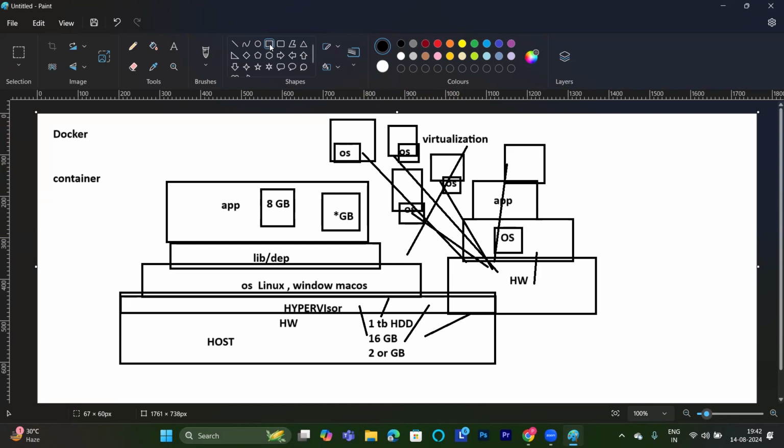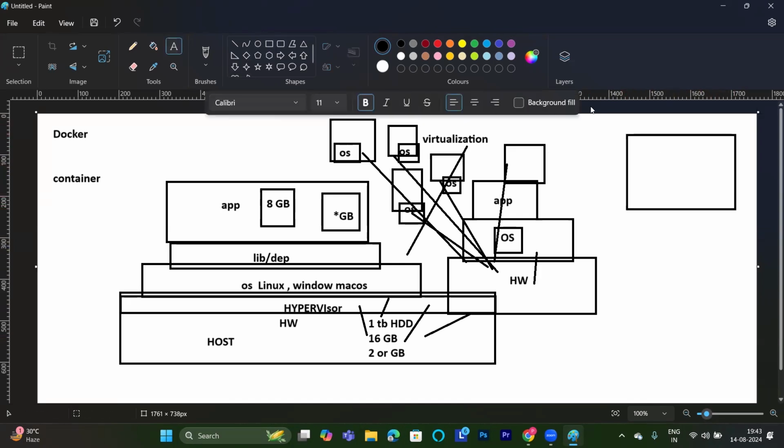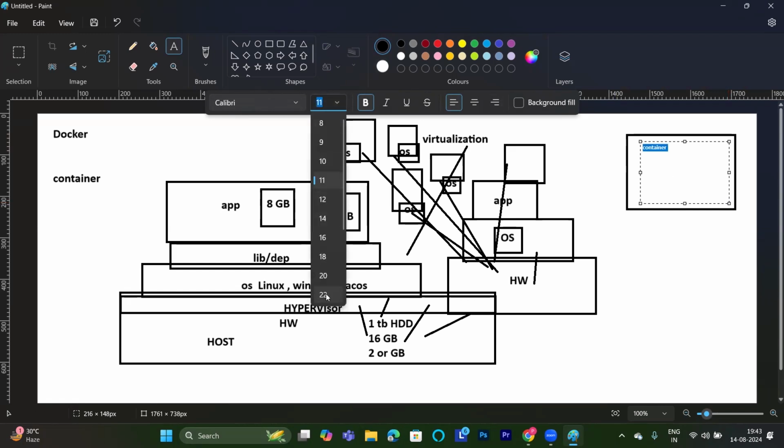Now, what is the concept of containerization here? Let's understand. If I want to run the application, what do I need? Of course, I need an operating system and hardware. But containers work on a different technology. This is my container. Docker means container, container means Docker. Docker is the organization that provides containerization. Please understand. This is my container, and container means application container. You will understand what I mean by application container.